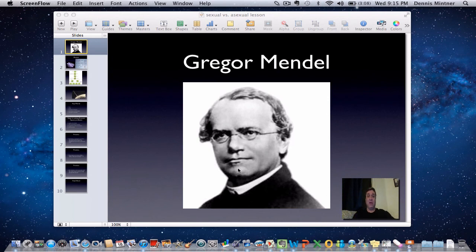Anyway, the genetics unit we're starting all begins with this guy right here, Gregor Mendel. Gregor Mendel was a monk that worked with pea plants in his monastery in Austria in the 1860s. He came up with all of the ideas. He basically bred peas for years, over 30,000 different pea plants he did experiments with to come up with all of the ideas we have for genetics.